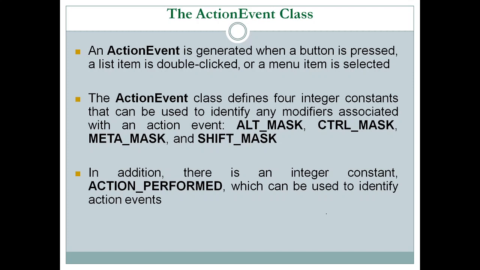As we know, an action event is generated when a button is pressed, a list item is double clicked, or a menu item is selected. So on a GUI, suppose this is my window, or you can consider it as an applet. On the applet, suppose I have a button like this with some text on it, say the text is Click.